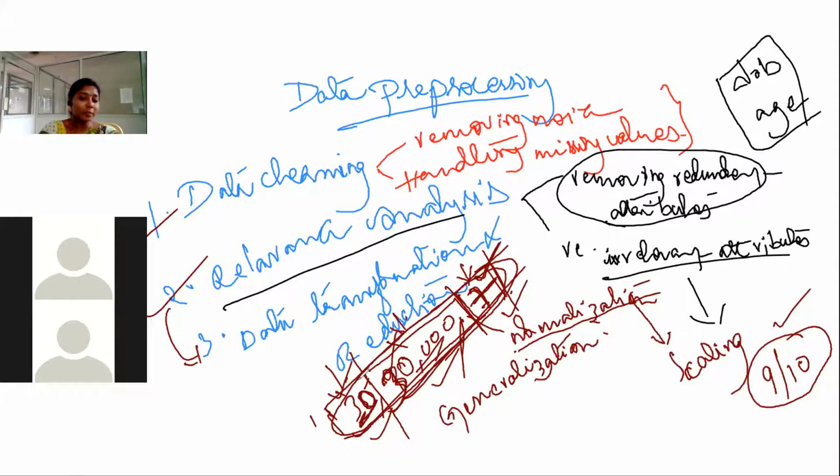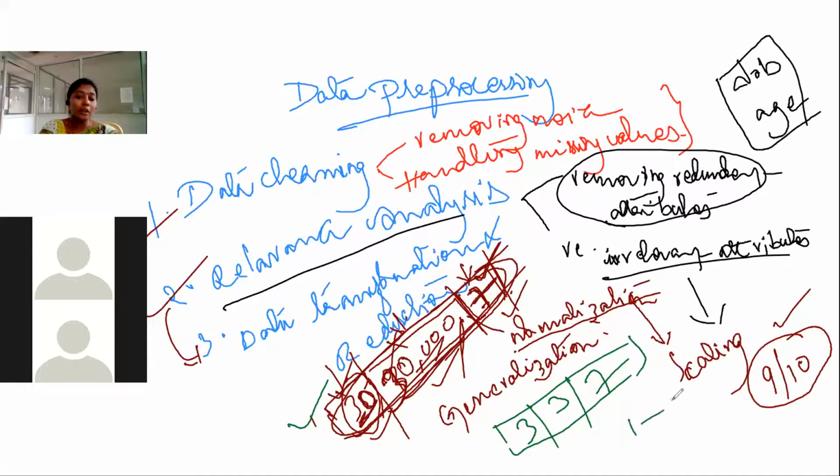If I have applied some method to scale the entire attribute, then I may get 3 and 7. This is the new normalized data set, normalized to the scale of 1 to 10.